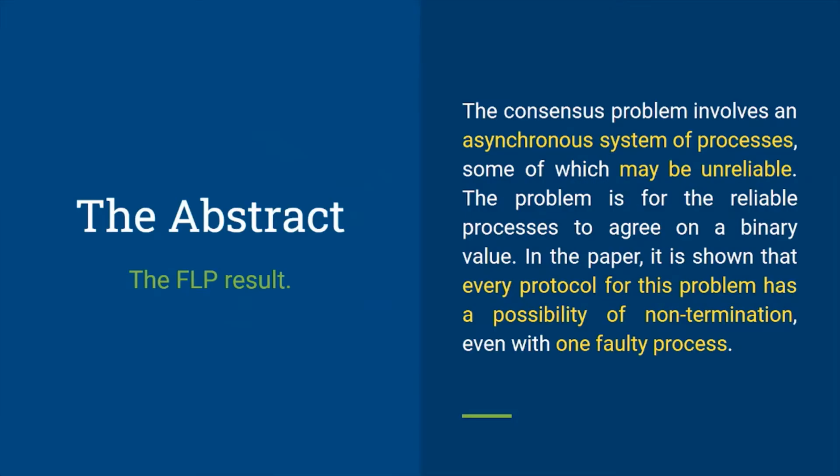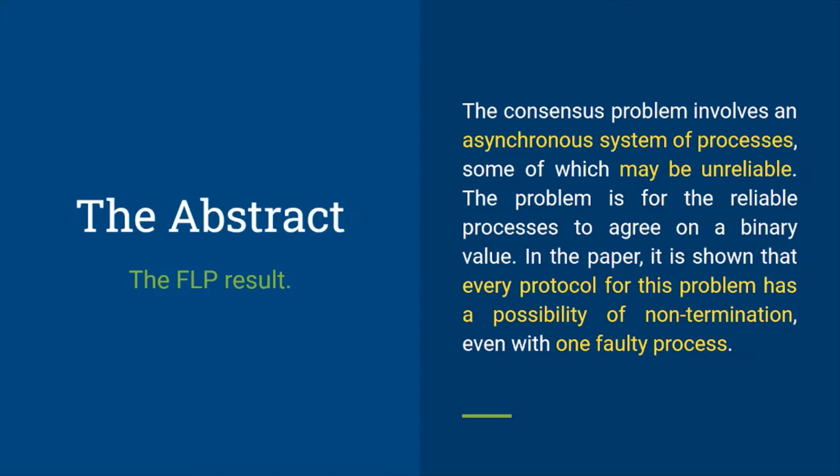The consensus problem involves an asynchronous system of processes, some of which may be unreliable. The problem is for the reliable processes to agree on a binary value. In this paper, it is shown that every protocol for this problem has the possibility of non-termination, even with one faulty process. Let's break this down line by line.